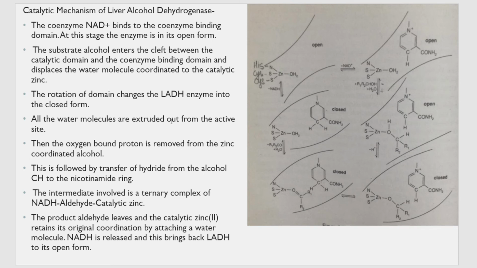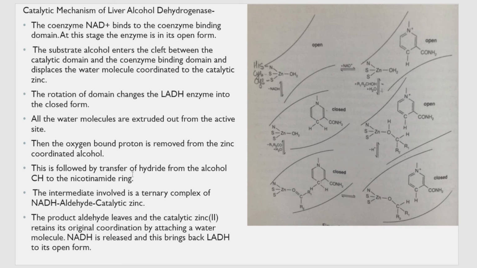Also the oxygen bound proton is removed from the zinc coordinated alcohol. Initially in step number 2 only one hydrogen was removed and the alcohol molecule got bound. In the next step, the one proton which is still left on the oxygen is also removed. Only after that the enzyme attains the closed form, and all the water molecules are removed.